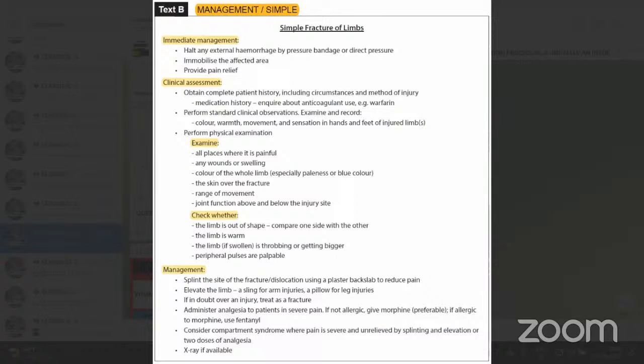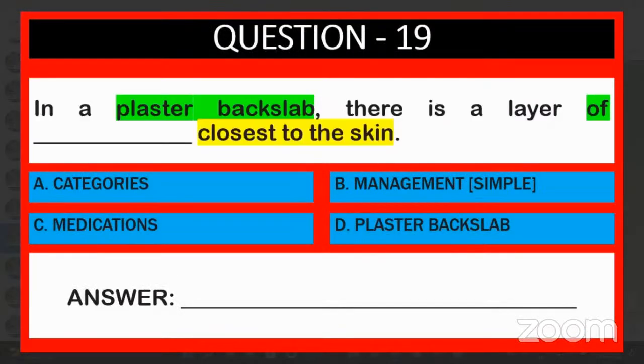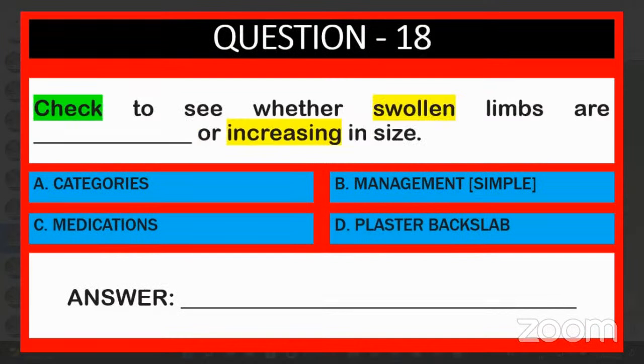Increasing in size means what? Swollen, sir. The swollen limb is increasing in size. Increasing in size means getting bigger. Another word: throbbing or getting bigger. Throbbing, yeah, that is the answer, right?